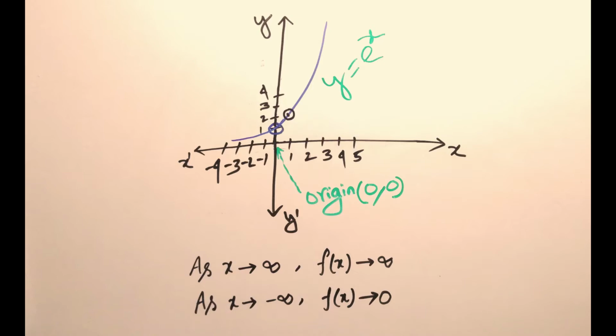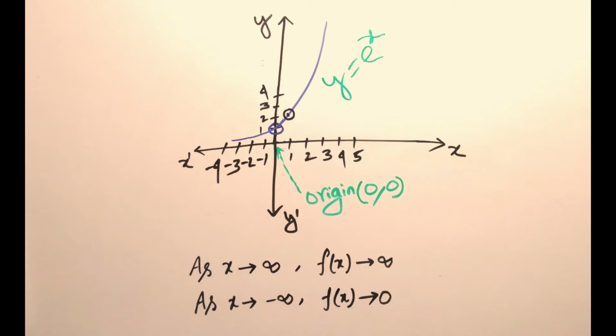Those are perpendicular to each other, and the right-hand direction, that is the OX direction, is our positive x direction, and the upward y direction is our positive y direction.